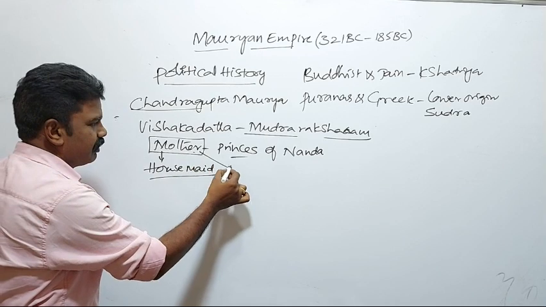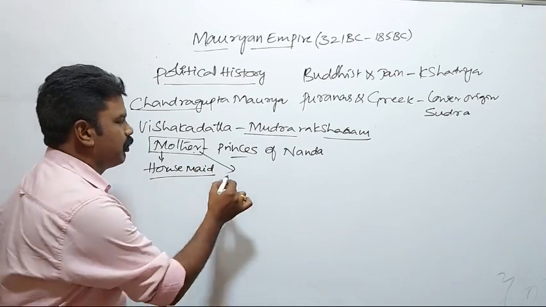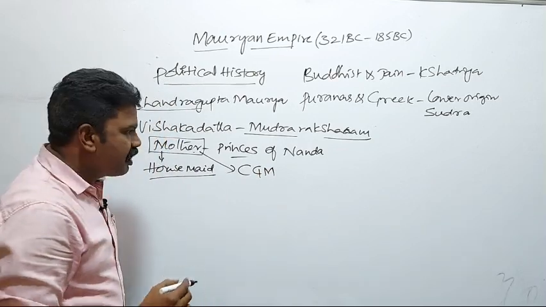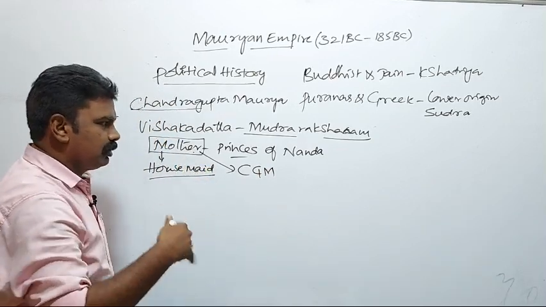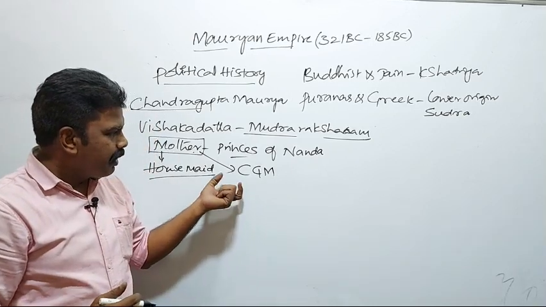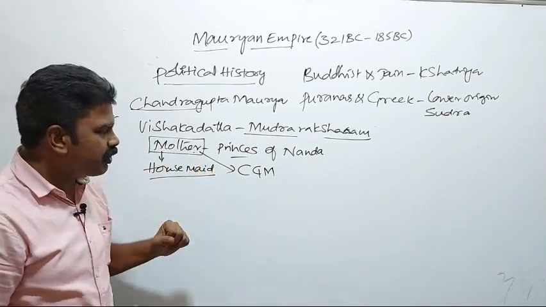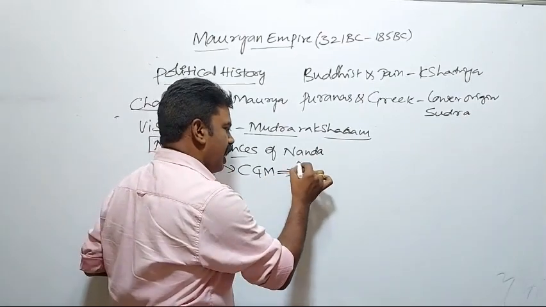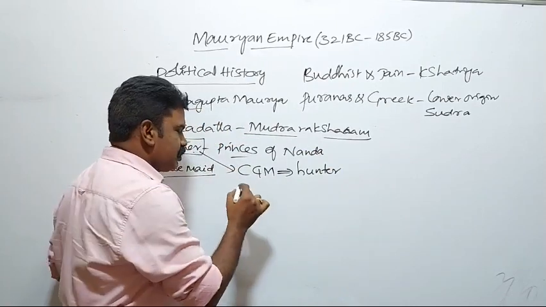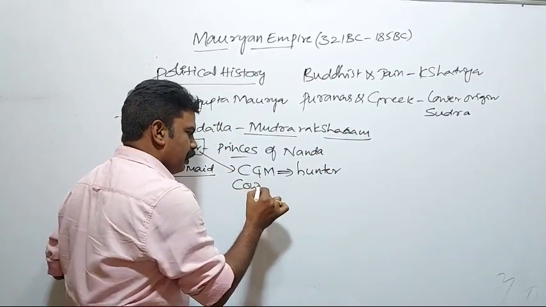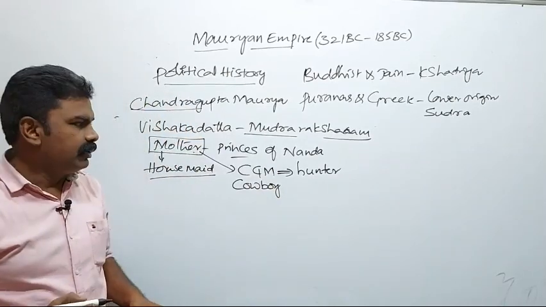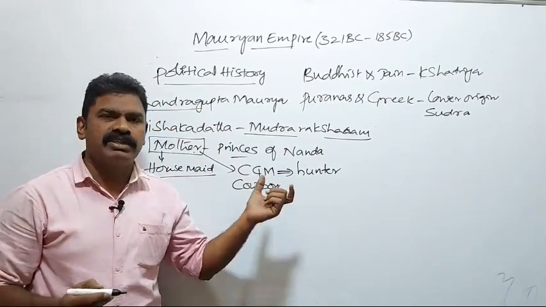There she delivered Chandragupta Maurya, and she was rearing and caring for him. By this time, Chandragupta Maurya initially became a hunter. Sometimes he was also a cowboy, watching the cows.